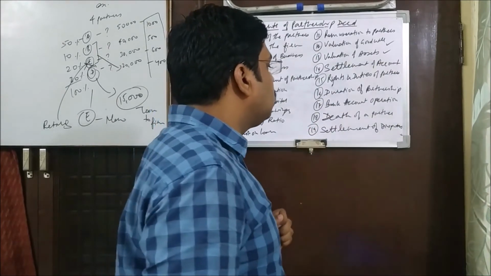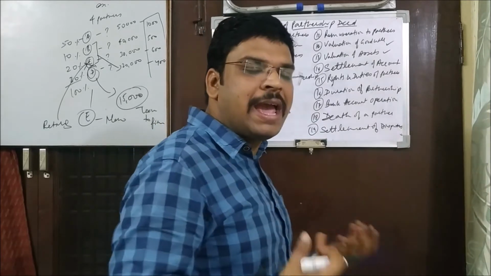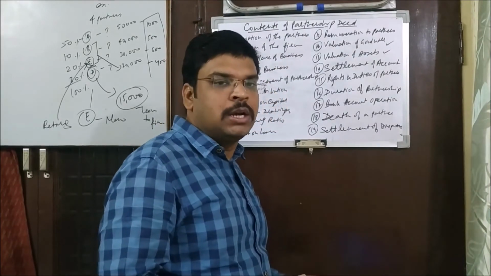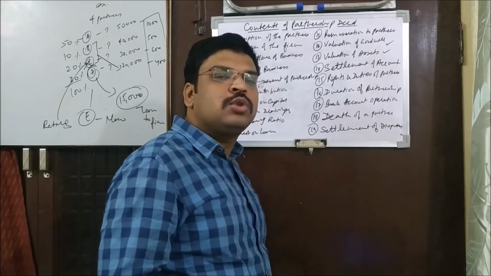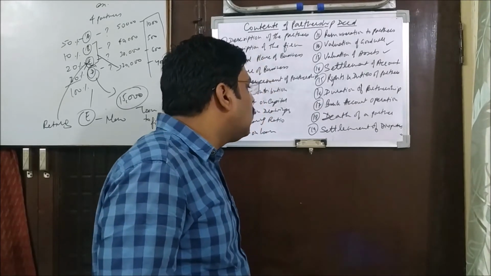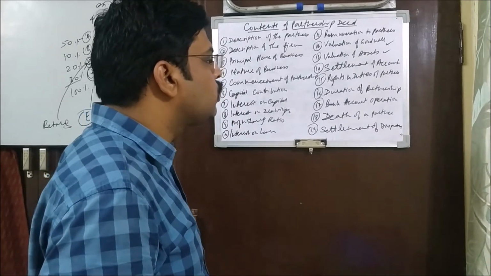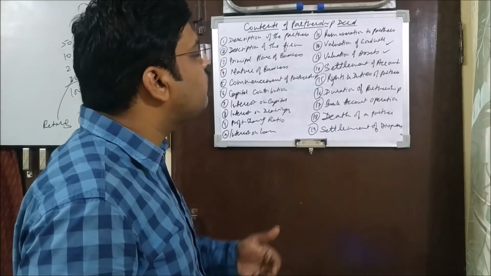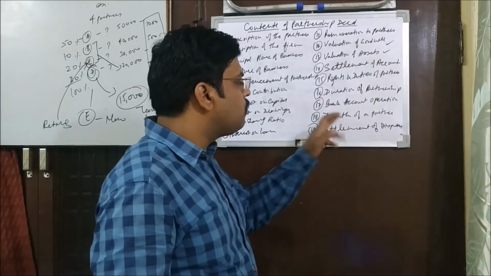Now death of a partner. If any partner dies, because death can come to anyone anytime, it cannot be planned. Retirement can be planned and admission of a partner can be planned, but death is not planned. That is the unplanned event. So if that happens, then in that case what will be the procedure, what amount will be given to the family of that person, and how the accounts will be settled, everything has to be mentioned.